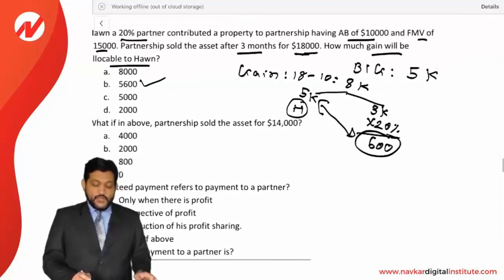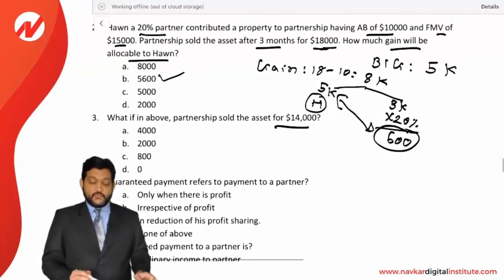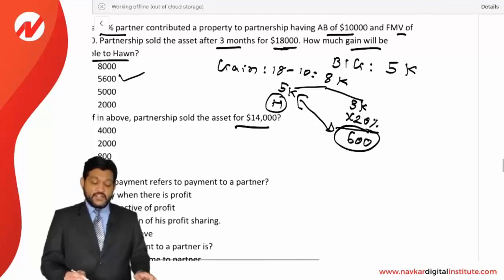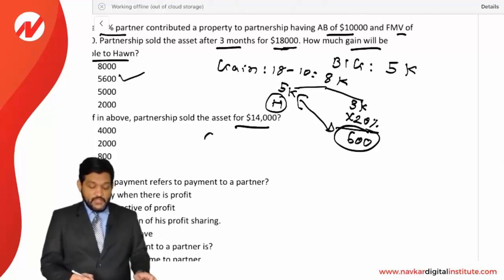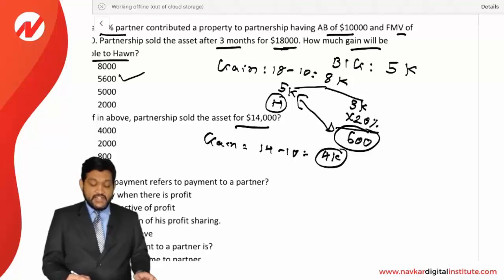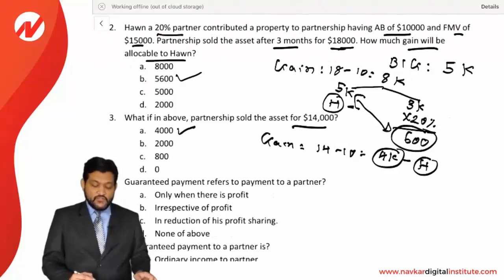Next, what if in the above partnership the asset was sold for 14,000? Okay, if it is sold for 14,000, then the total gain will be 14,000 minus 10,000, which is equal to 4,000. And the built-in gain is 5,000. It means the total gain will be allocated to Hone only, simply. So the total 4,000 gain will be allocated to Hone. Answer is A, 4,000. It's the correct answer.